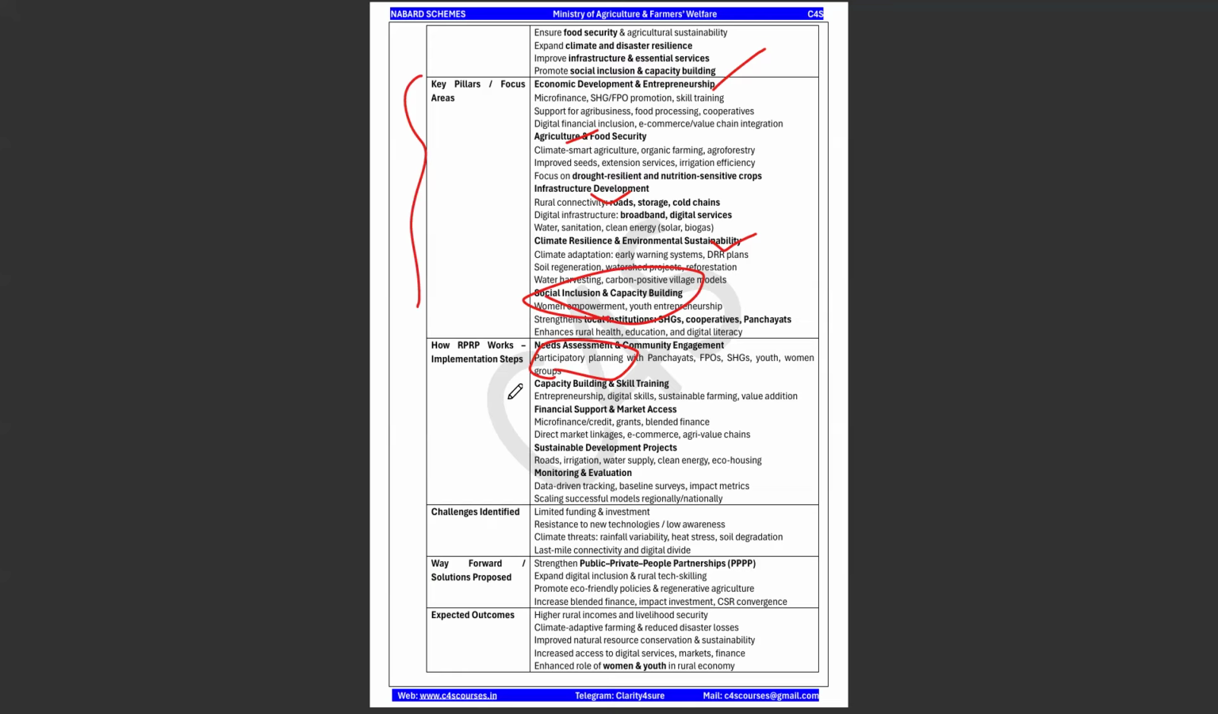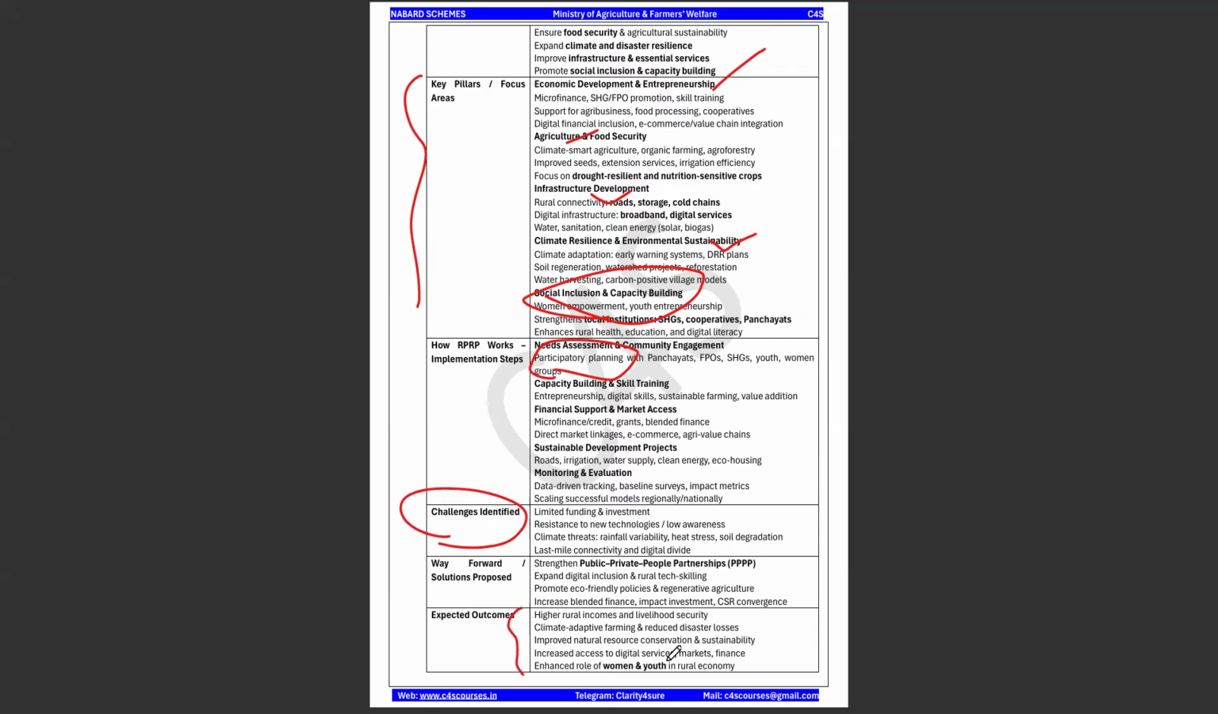Like financial support will be given, for example through microfinance institutions. Okay. And there will be a capacity building program also, because since it is a rural entrepreneurship development program, there will be capacity building and skill training also. And there will be a monitoring and evaluation aspect of this particular scheme. Why? To have data-driven tracking and to see the impact, how this is going to work, how capacity building would work. Okay. And they have identified some challenges also.